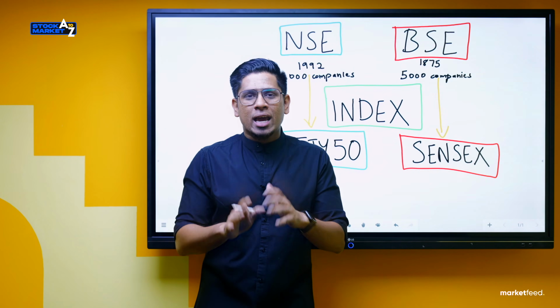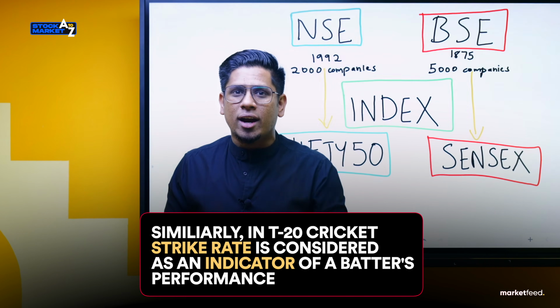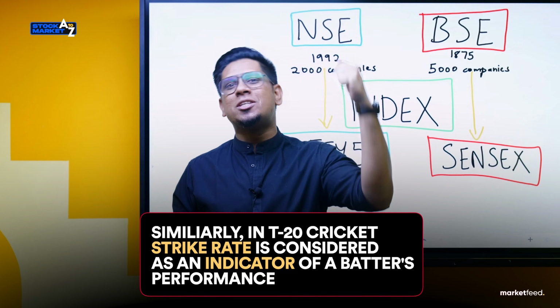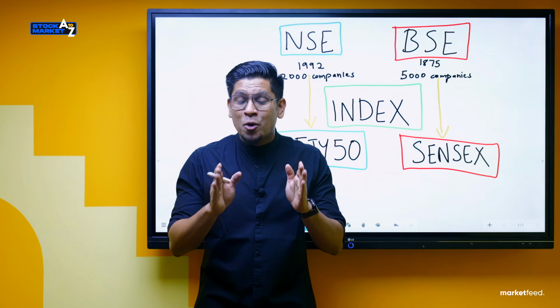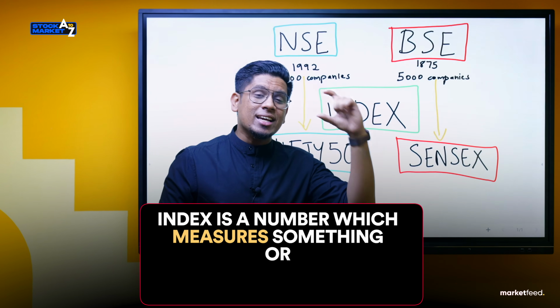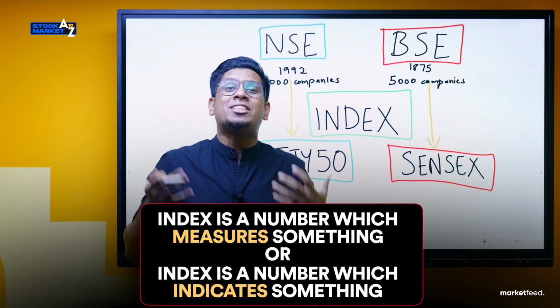I hope you're getting it. Now, when it comes to T20 cricket, say someone's strike rate is 200. That is a single number which indicates that he is an explosive and a good T20 batsman. I hope you're getting this. So, let's recollect this again. Index is a single number which indicates something, or a single number which is a measure of something.